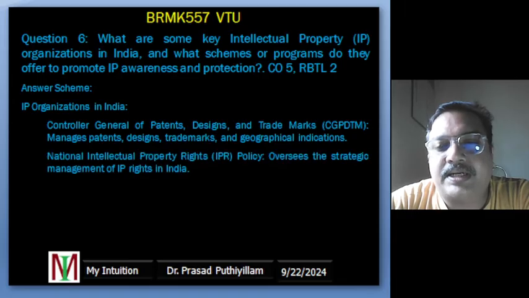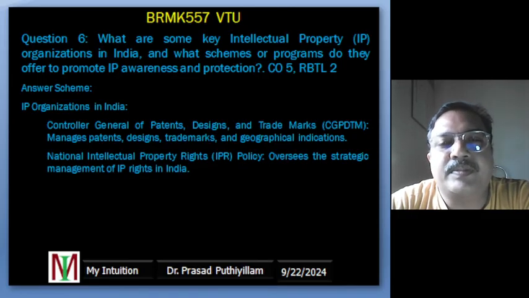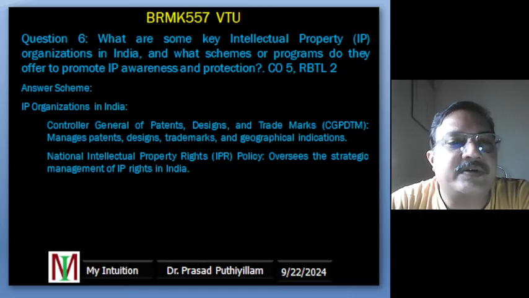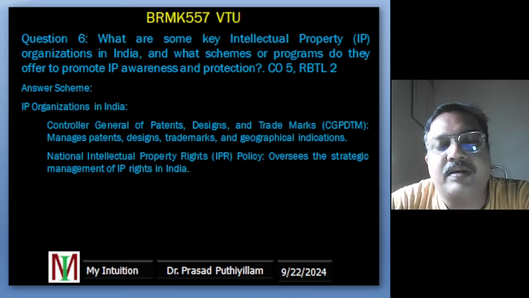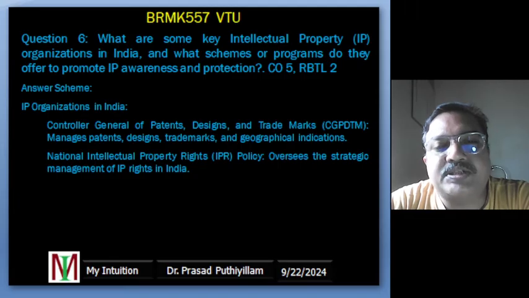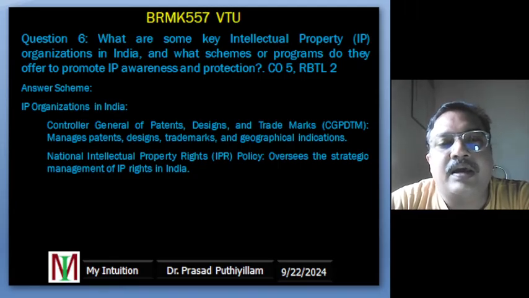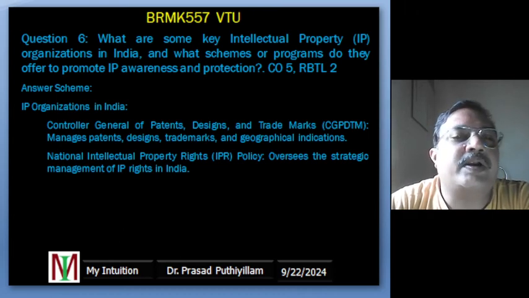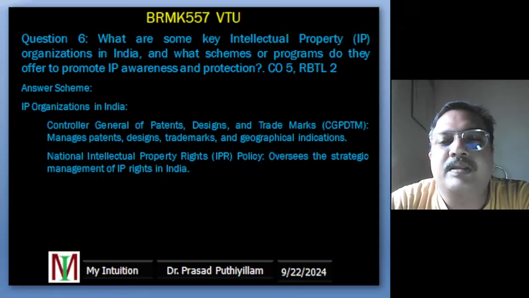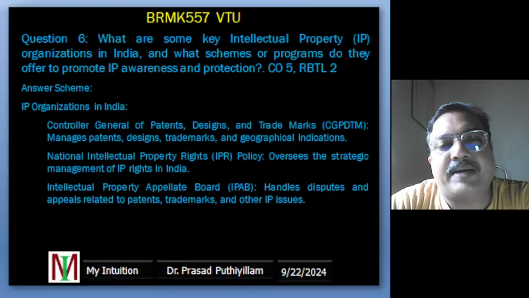The second one, that is the National Intellectual Property Rights Policy. This policy provides a framework for managing intellectual property rights across India. It ensures that all IP laws are well coordinated and that the rights of creators and inventors are protected. Then comes IPAB, Intellectual Property Appellate Board.